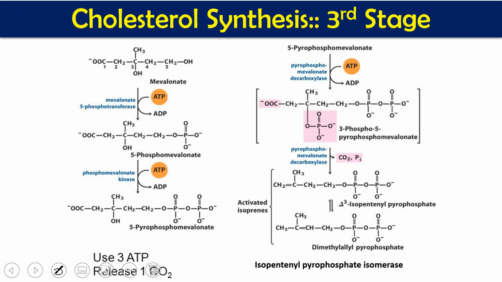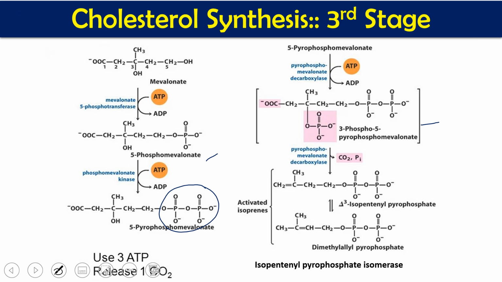Then this 5-phosphomevalonate is phosphorylated again, which gives us a pyrophosphate, meaning 2 phosphates together, as you can see here, giving 5-pyrophosphomevalonate. The enzyme is phosphomevalonate kinase. Here also the phosphate groups come from ATP only. Next, 5-pyrophosphomevalonate is phosphorylated again, but not on the previously existing phosphate, but at the 3rd carbon. So it gives us 3-phospho-5-pyrophosphomevalonate.